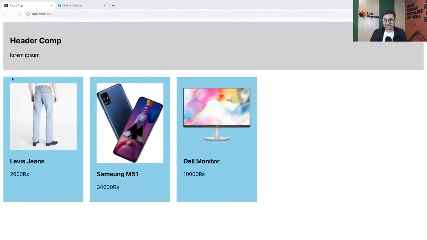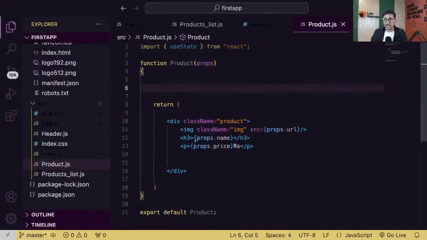That means, guys, inside a single product component, not in product list. I'm inside a single product component. And I was showing you that we can also create a state variable in any component, even in the smallest of components. It's up to us. So let's create a state variable here. Is that clear, guys?